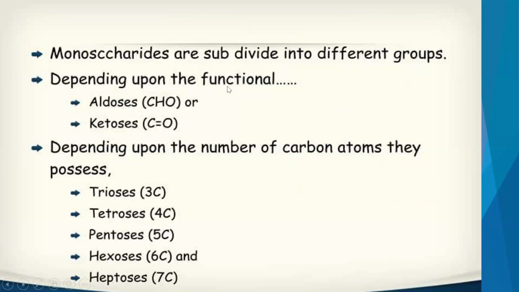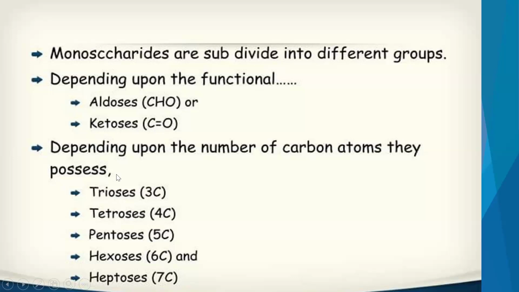So based on functional group, based on their function, monosaccharides can be further divided as aldoses or ketoses. Aldoses means these are the carbohydrates which have CHO in their structure. Ketoses means these are the carbohydrates which have C double bond O in their structure. These monosaccharides can again be divided depending upon the number of carbon atoms they have in